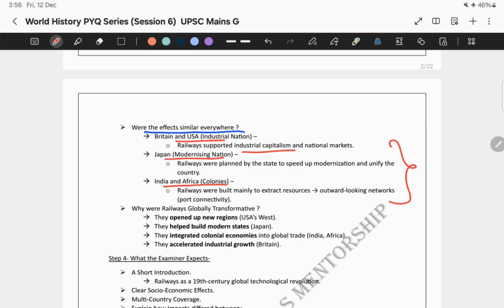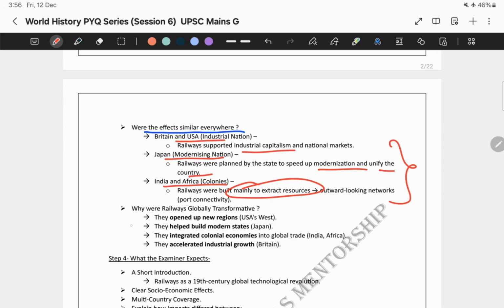Second, in the modernizing nations, the impact that railways had brought was the modernization and unification of the country. Third, in the African and Indian colonies, what exactly happened over there? Now, railways were built mainly to extract the resources. So this is how the impact of railway was different in different countries.